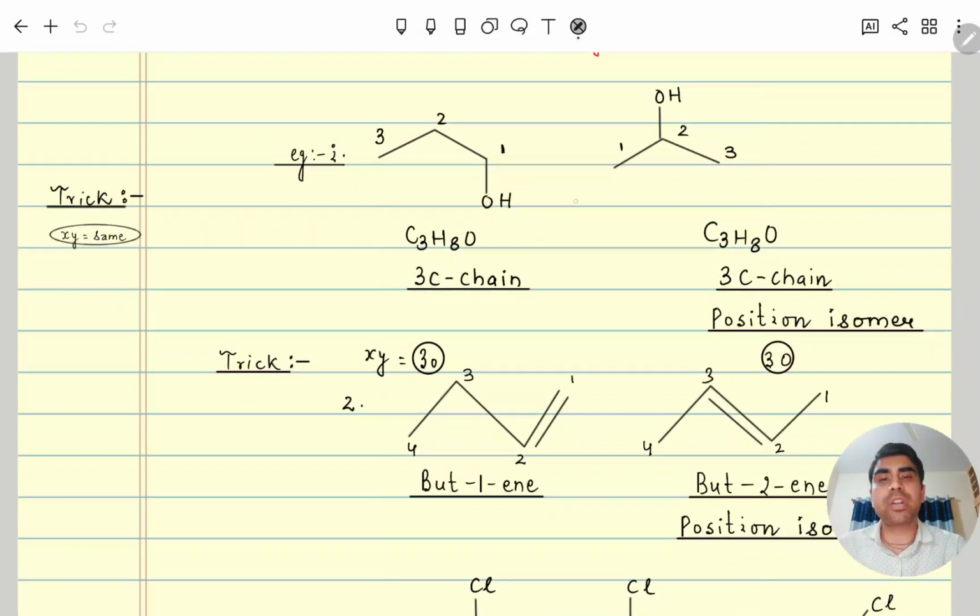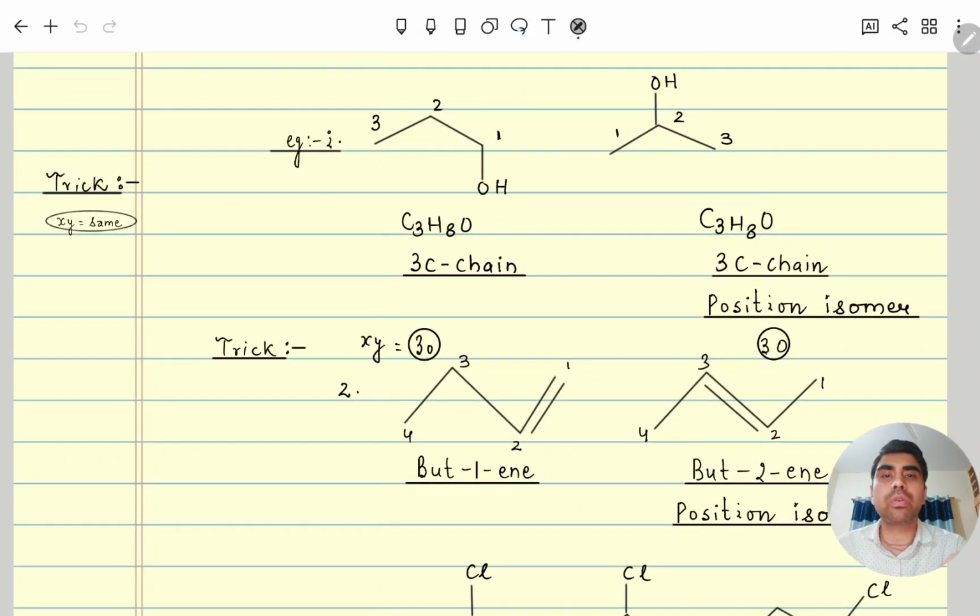So let's start. Here trick: XY value will be same. So in this you can see total how many carbon? 3 carbon connected to OH. Here also 3 carbon OH. So main chain length is same, only position of functional group OH is changing. XY value if we do, X how many carbon in main chain? 3, and Y value 0 because no branch is started by carbon. Here also Y value is 0 because this is not started by carbon, so it is not a branch. So XY value is here also 30, here also 30, XY value same, hence it is position isomer.